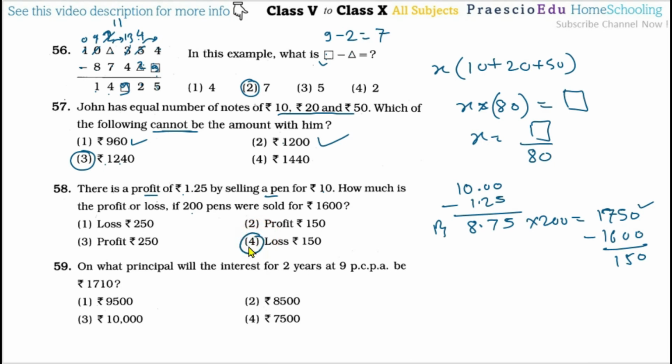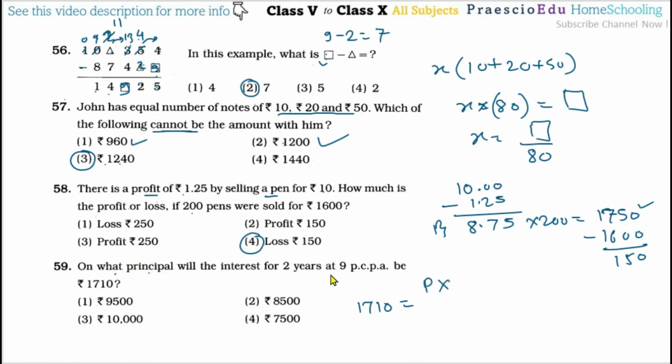So option number 4 is the correct one. Then question number 59. On what principle will the interest for 2 years at 9 PCPA be 1710? So 1710 is the interest, so that is equal to P. We have to find out the principal.